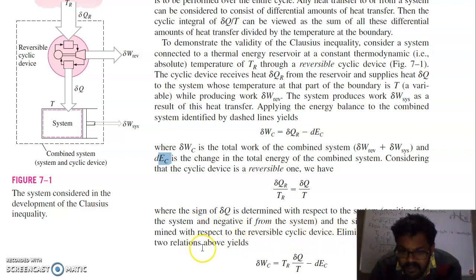Eliminating δQR from the two relations, you can replace δQR in terms of δQ, and the expression becomes δWC is equal to TR δQ/T minus dEC.